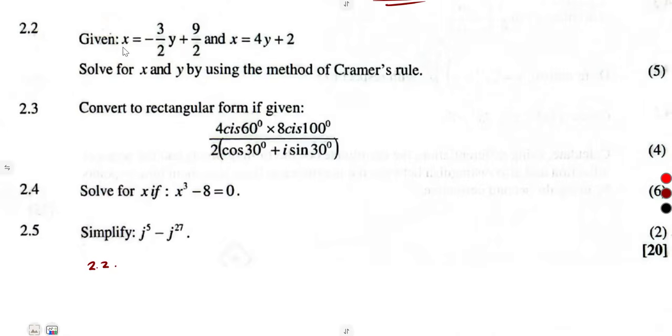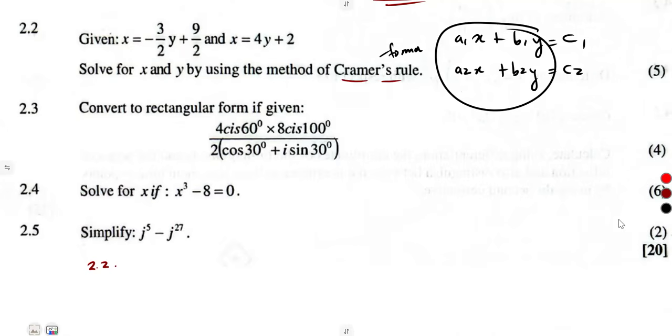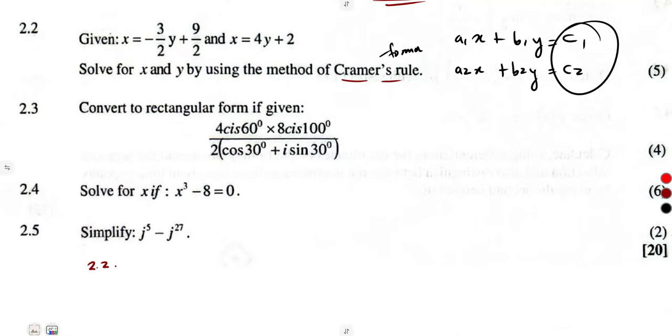2.2, given that x is equal to this, solve using the method of Cramer's. All right, so remember the Cramer's rule. I told you guys the first thing is the format that you are going to need: a1x plus b1y is equal to c1, a2x plus b2y is equal to c2, where x and y are on one side of the equation, constants on the other side. So you had to rearrange those equations in that manner.